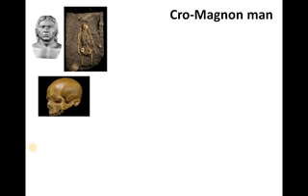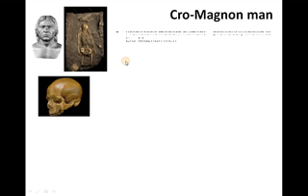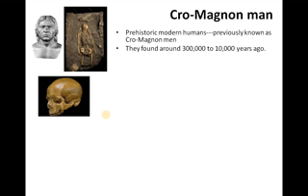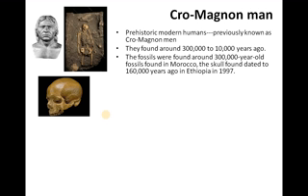And the third model that you are going to see is the Cro-Magnon man. The Cro-Magnon model and the skull are displayed here. It is one of the prehistoric modern humans, previously known as Cro-Magnon men. They were found dating around 300 to 10,000 years ago. The fossils were found around 300,000 years ago around Morocco.